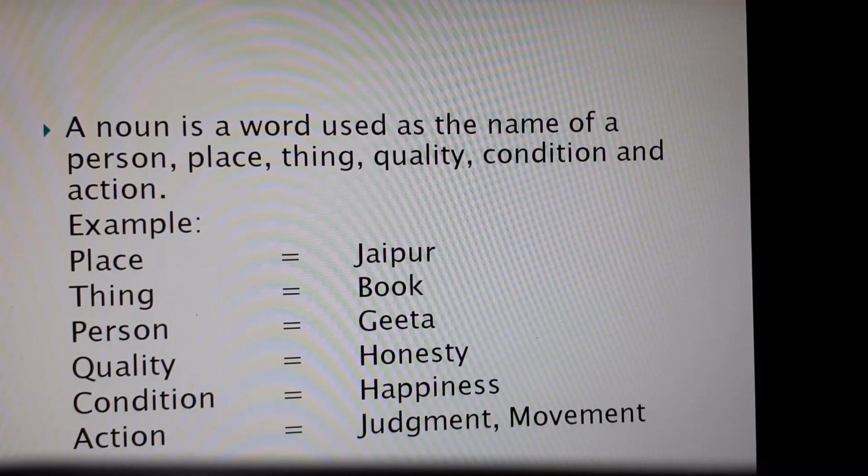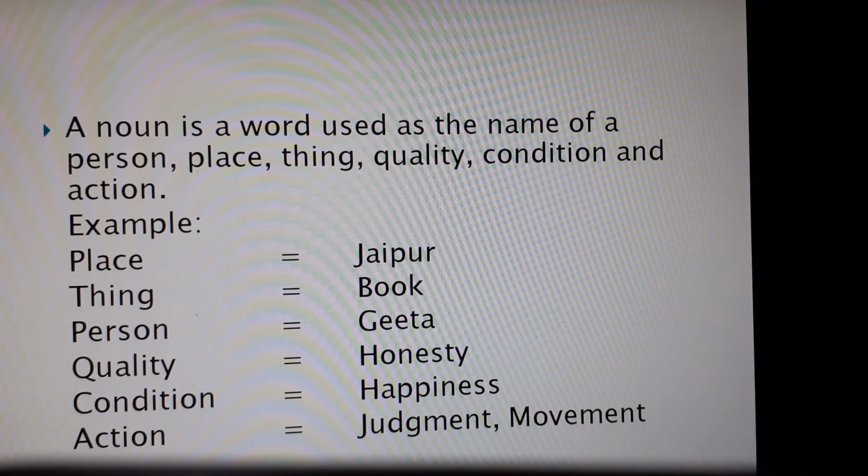Okay, let's see. A noun is a word used as the name of a person, place, thing, quality, condition, and action. That is, the noun refers to the name of a thing, name of a place, name of an action, name of a person, etc. So this is a short and, we can say, complete meaning of noun.